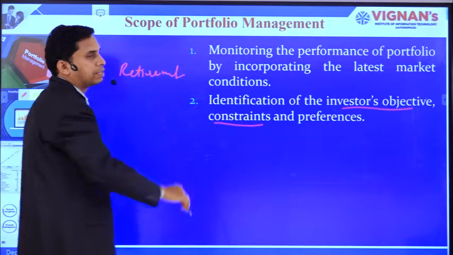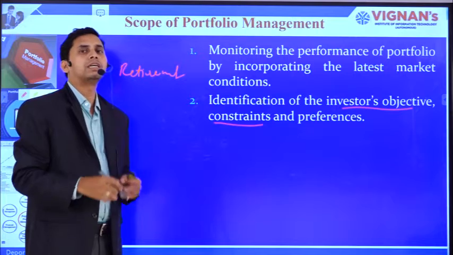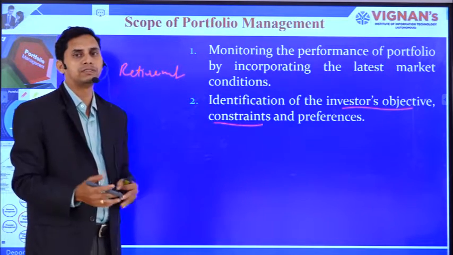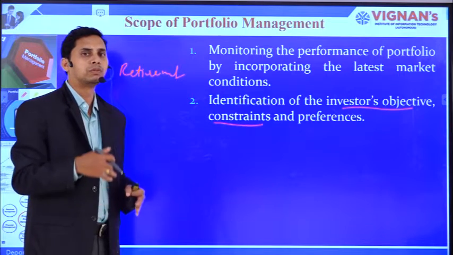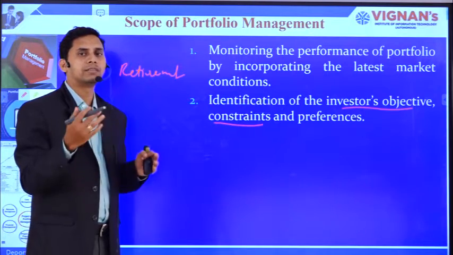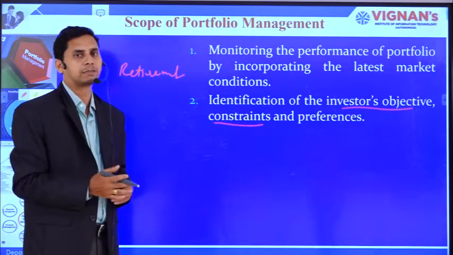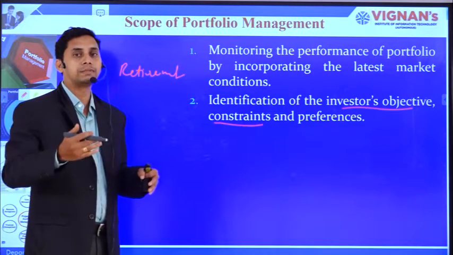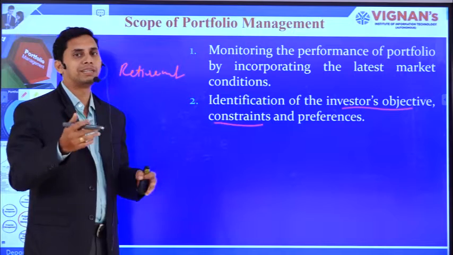So when your objective is a safe retirement, you cannot put most of the funds into aggressive investment alternatives like equity or allied investments, because there may be a possibility that the markets crash and the return comes down.